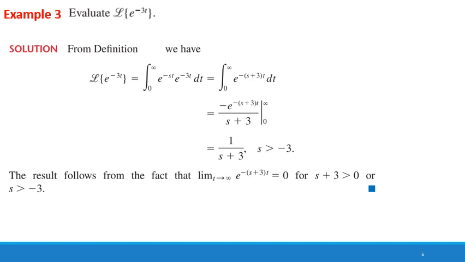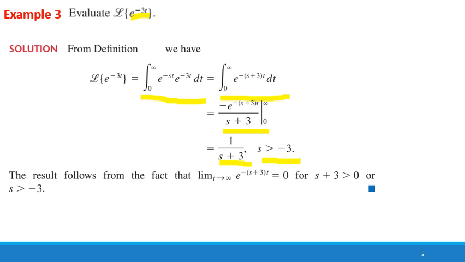In example 3, we are going to find the Laplace transform of e power minus 3t. Here f of t is equal to e power minus 3t, and when we put the value of f of t in equation 1, we will get this integral. Simplifying this and solving this integral with limit 0 to infinity, we will get this fraction, and by putting the values of 0 and infinity in this fraction, we will get 1 divided by s plus 3 for s greater than minus 3.